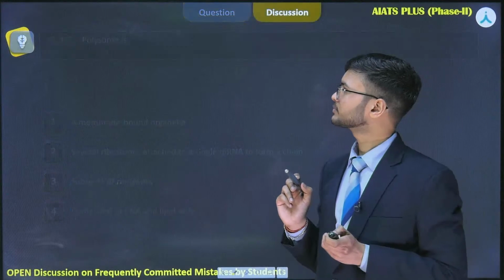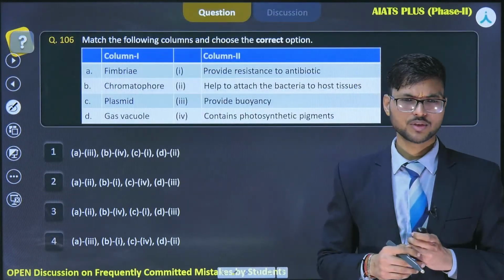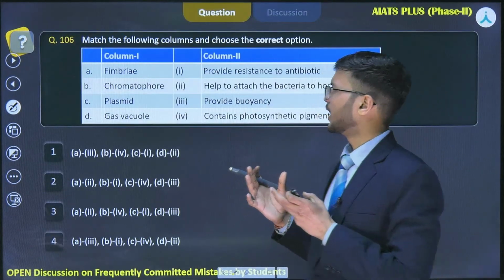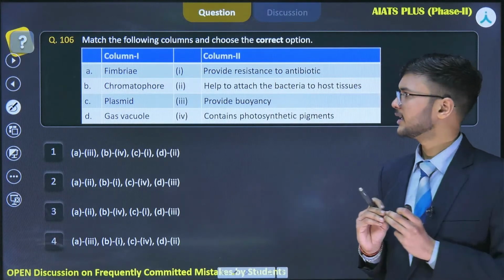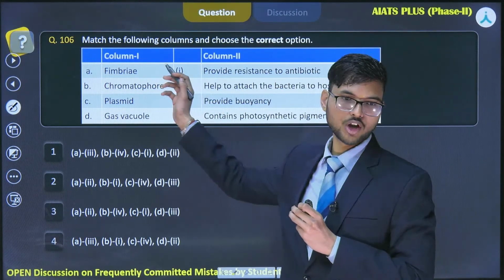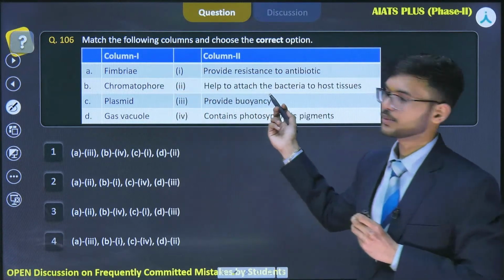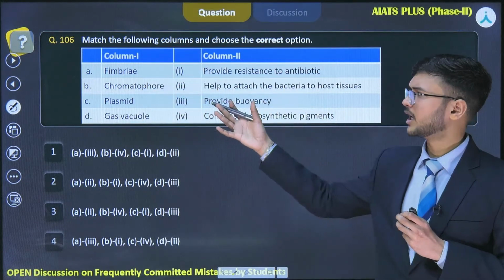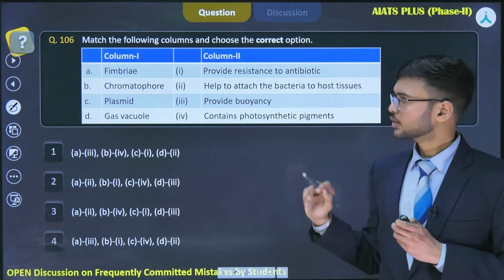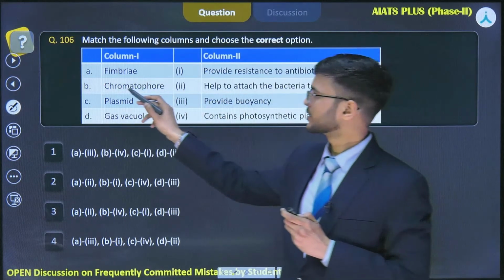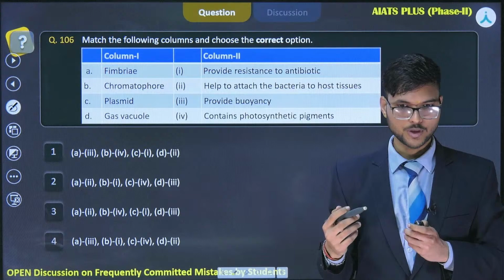Let's move to the next question. So, the next question is from cell itself, cell the unit of life, and there are certain structures mentioned in column 1. If you see column 2, there are certain features about these column 1 structures, okay. So, let's try to understand each and every structure mentioned here in the next slide, okay.